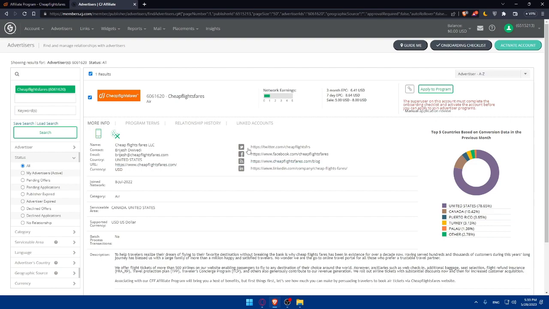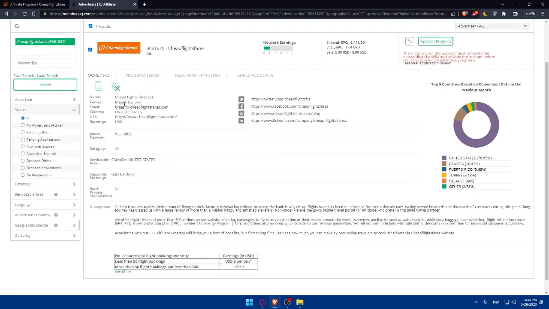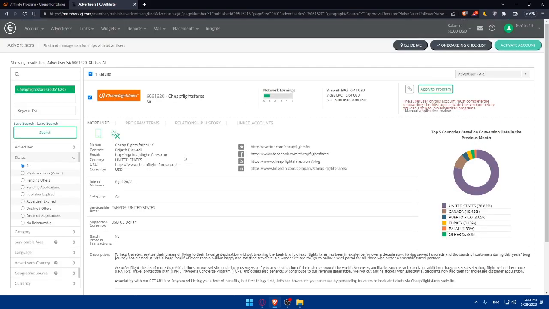Of course, here as you can see, you'll find all the socials, the name, the contacts, the email, and the country URL and the currency. So normally now my application is under review. Once I activate my account, as you can see, your application will be manually reviewed by the advertiser. Review times and process vary per advertiser.